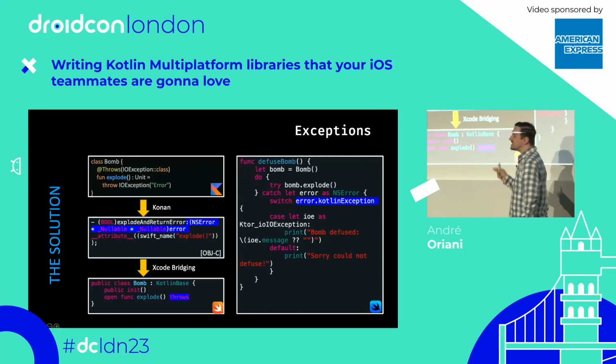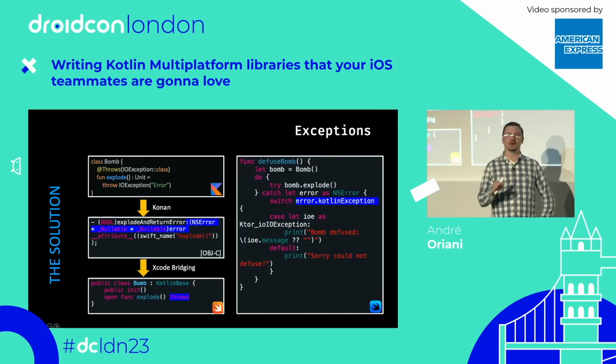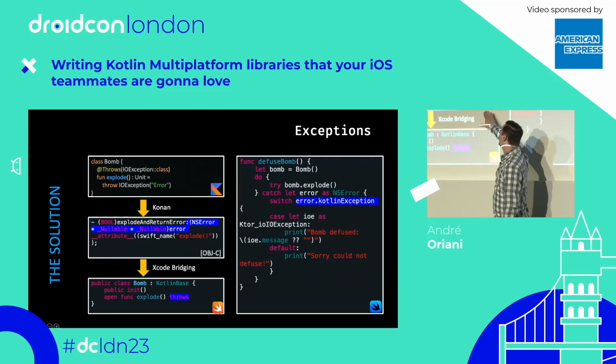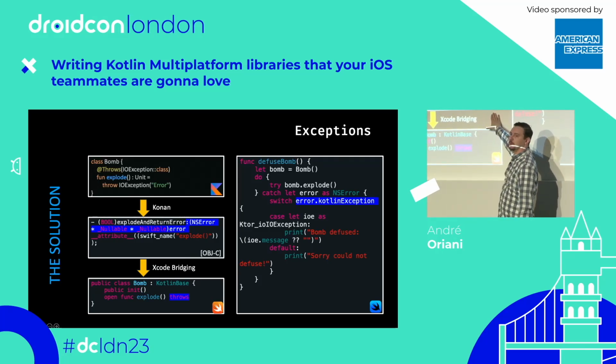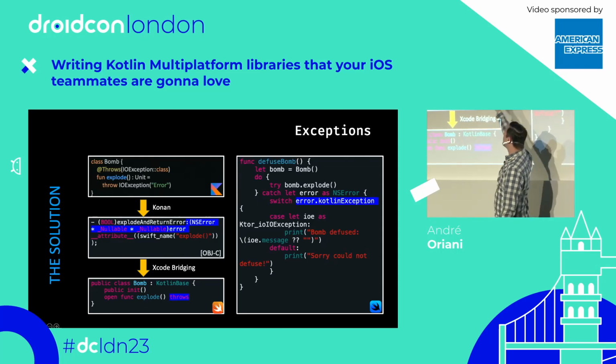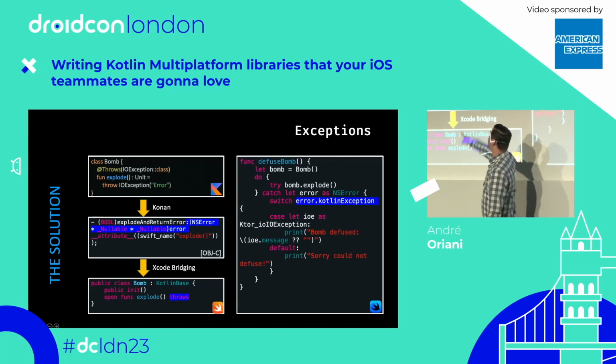In this slide, I'm going to do something different from all the other slides. I'm going to show you first the code that's generated for Objective-C, so it's going to be easier for you guys to understand what's happening here. So, OK, we add an annotation. We warn that we may throw IOException. Then when Kotlin compiles that code and exports the Objective-C code, it completely changes the method signature.